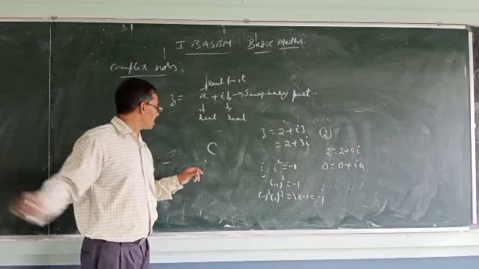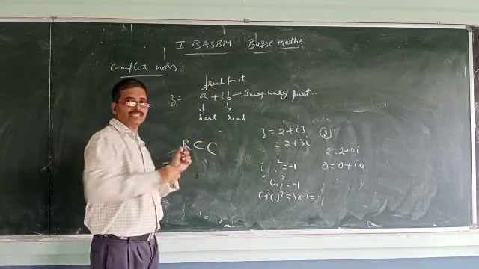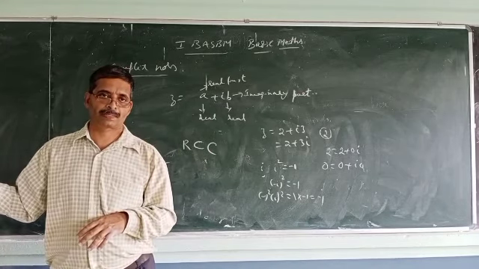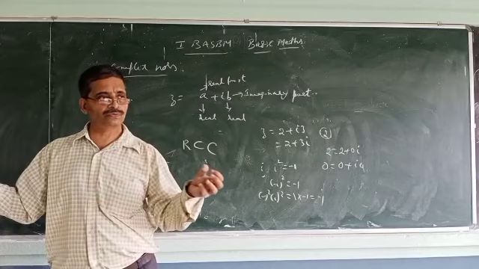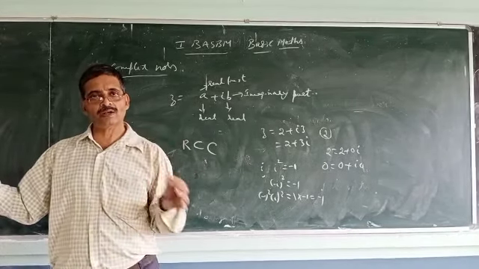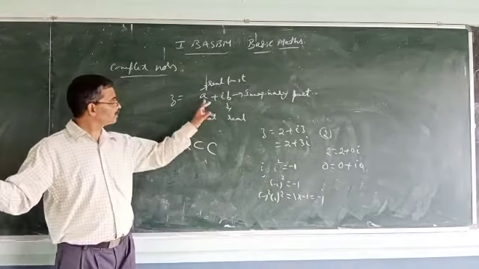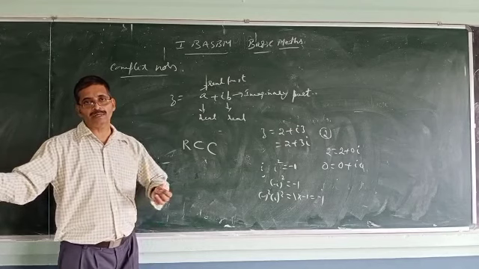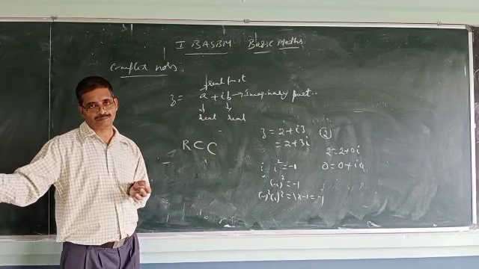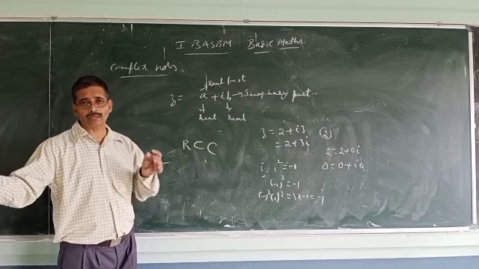Or I can say R is a subset of C, but not vice versa. C is not a subset of R, but R is a subset of C, because if you take any real number, you can express it in the form of a complex number a plus ib. You can always express a real number in the form a plus ib. Remember this, where i is imaginary, in the sense i squared equals minus 1.